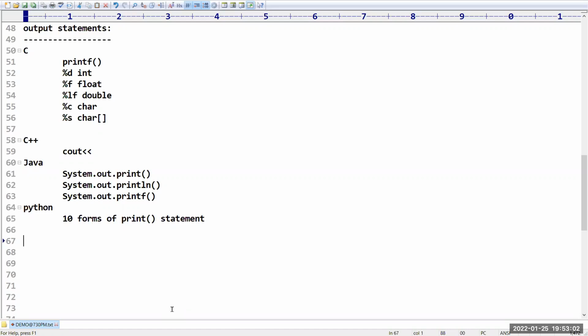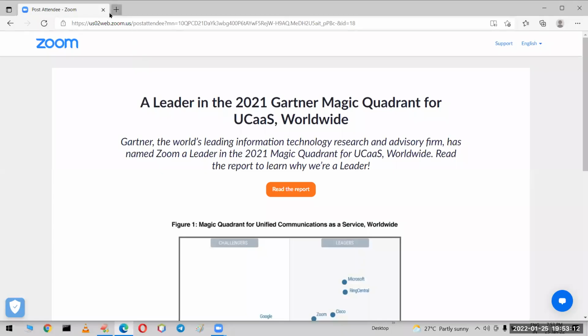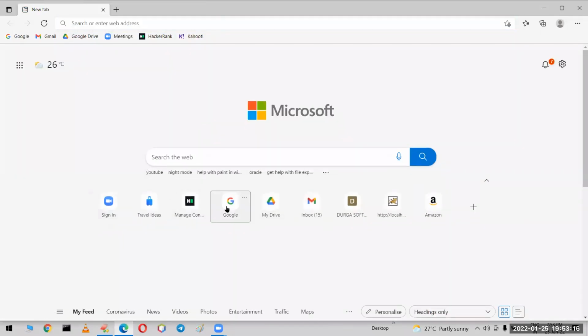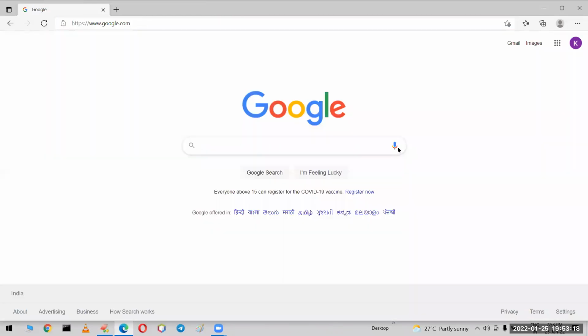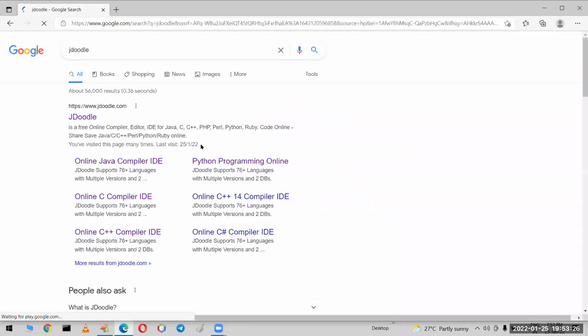Yes, very good. Sir, now I will take the programs for each and everything. First I will take a C program. Sir, where are you going to run it? I told you already, we are always depending on online compilers. We won't install any software. Directly we have a HackerRank link, but before that, for practice purposes, I have one website, the Jdoodle website.